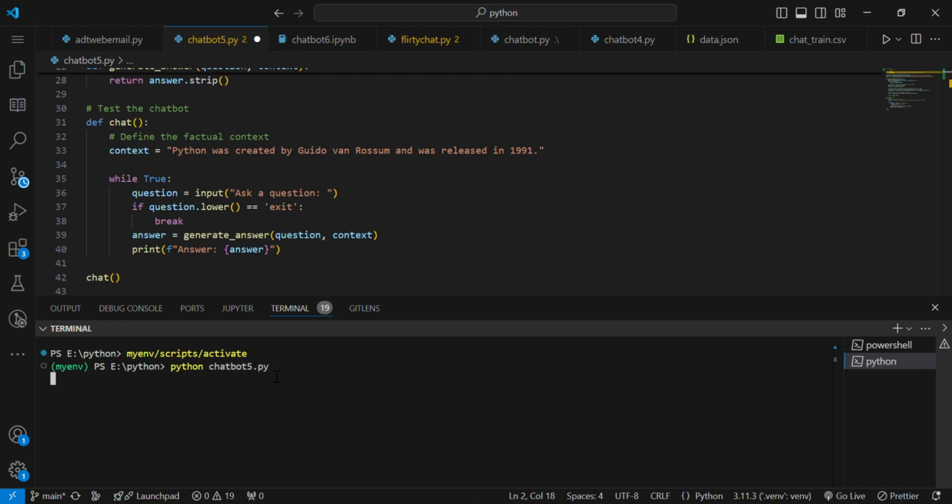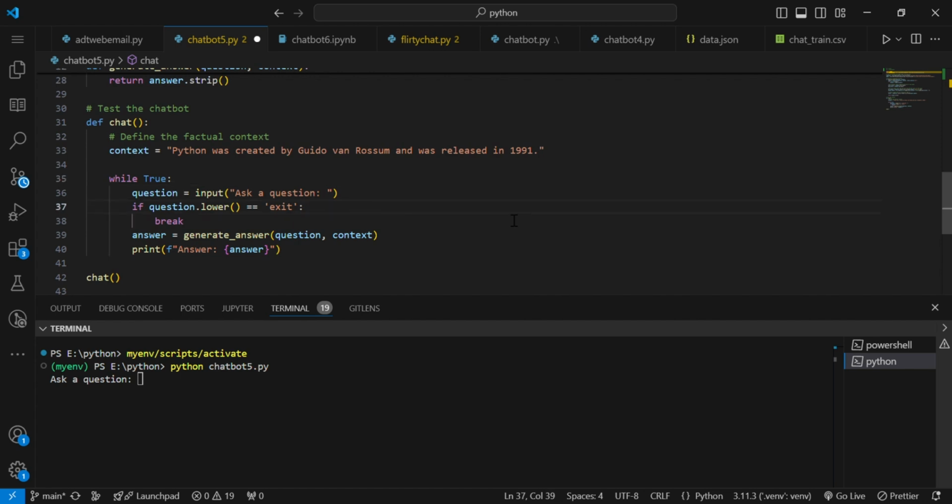So in that file our context is: Python was created by Guido van Rossum and was released in 1991. So we will ask our chatbot who developed Python and when it was created. According to the given context, it will give us the answer.